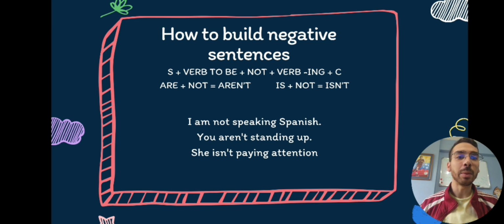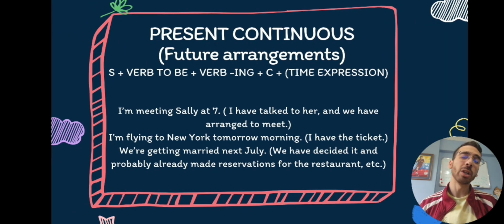Now let's talk a little bit about the uses of this tense. So this tense is called the present continuous, and we already saw how to describe activities that we're doing at the moment. We can use it to talk about what we're doing right now, like you're watching this video and I am teaching right now, right?